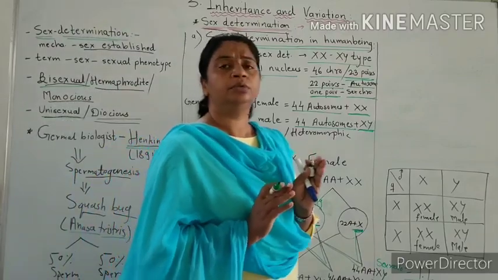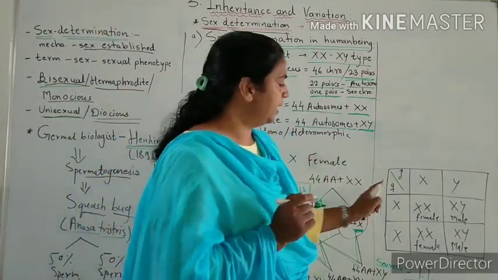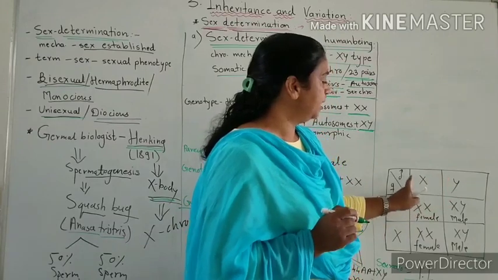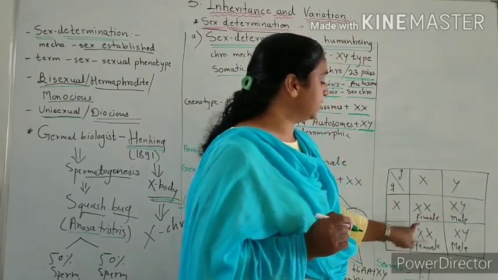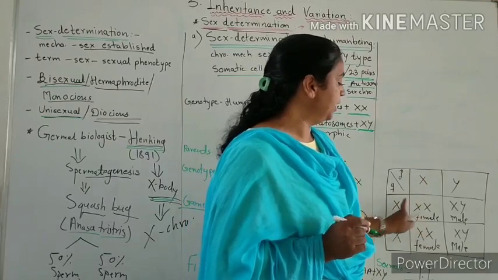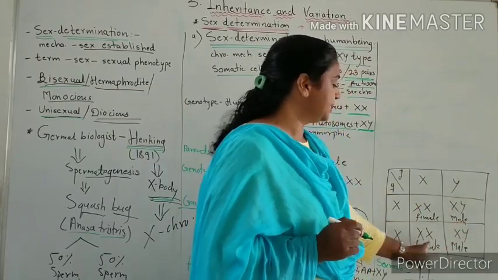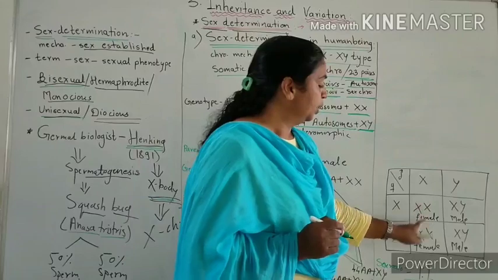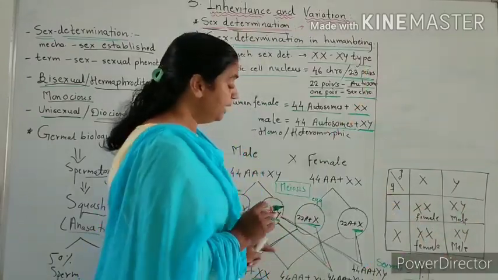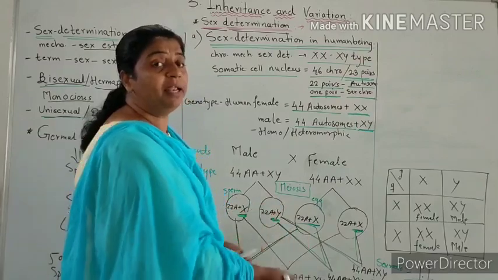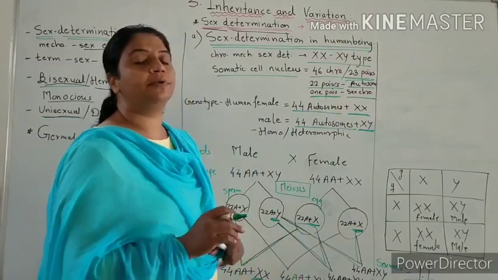When we put it into the Punnett square, these are the male and female. Male gametes X and Y, female gametes X and X. XX female, XY male, XX female, XY male. Two XX means female and these are the male. How many males? 50% male and 50% females are produced.